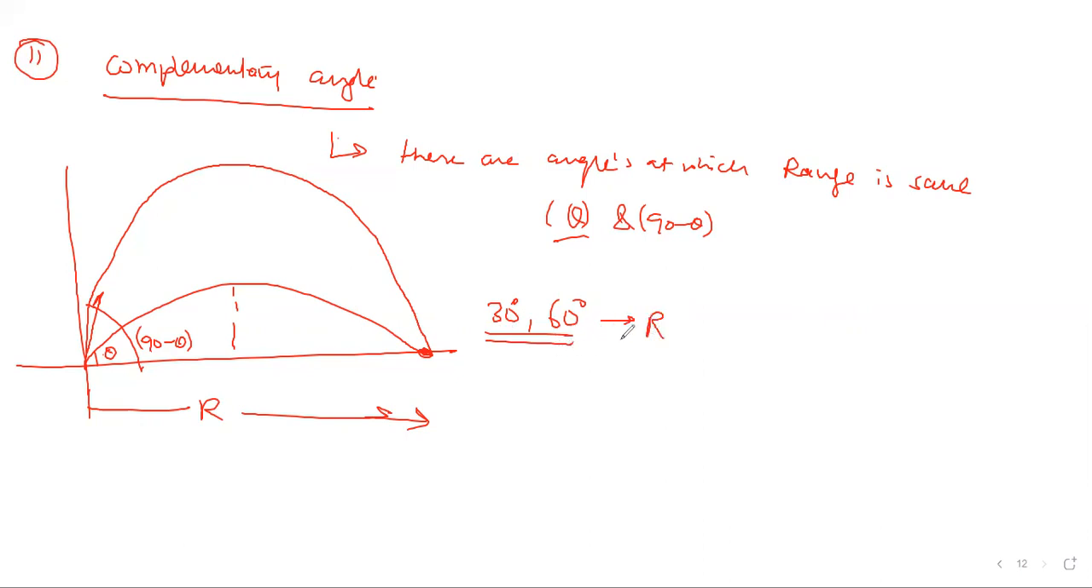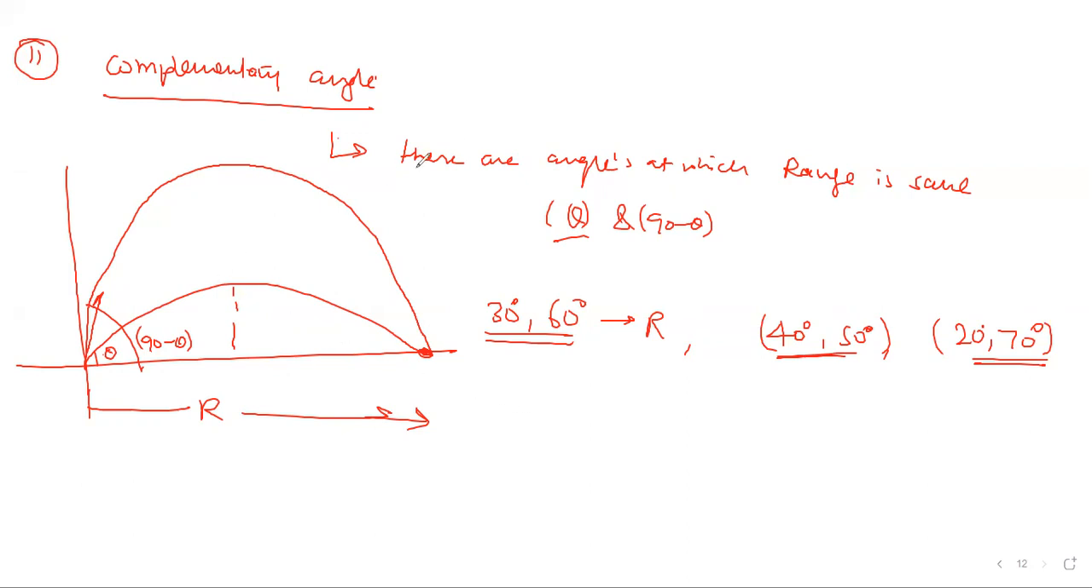Keep that in mind. Also, if one angle is 45 degrees, the other angle is 45 degrees. These are pairs of complementary angles. Or if I launch at 20 degrees, then you have to launch at 70 degrees to get the same range. Hope you're understanding complementary angles. Also, I will tell you a shortcut here.